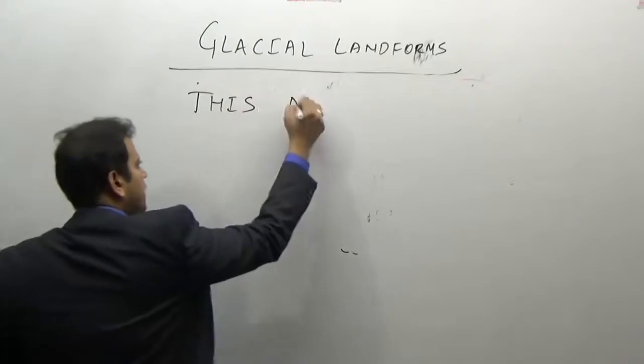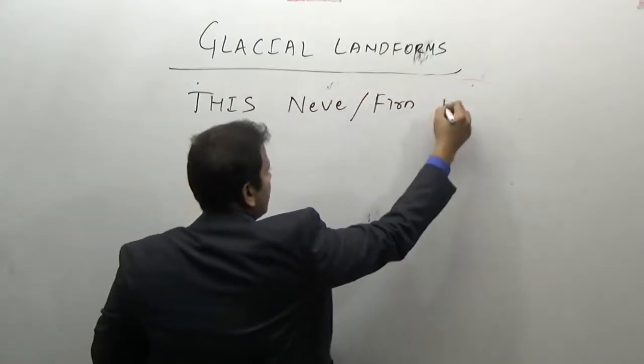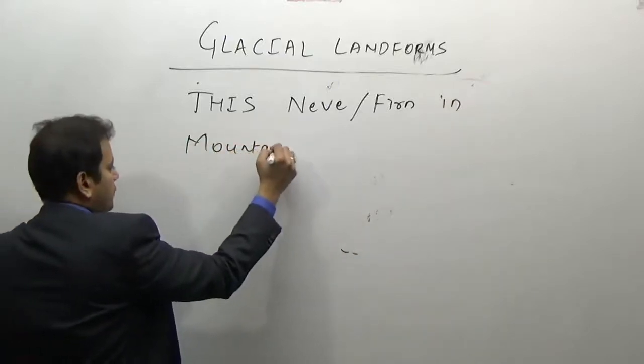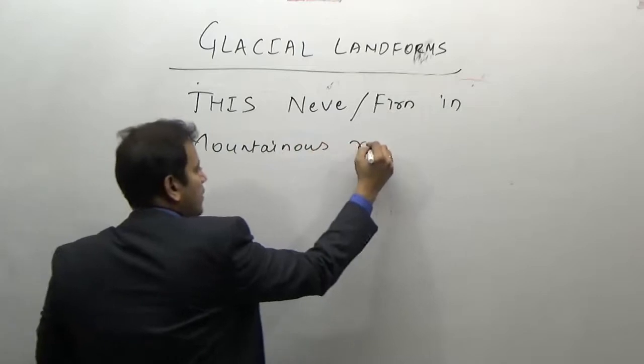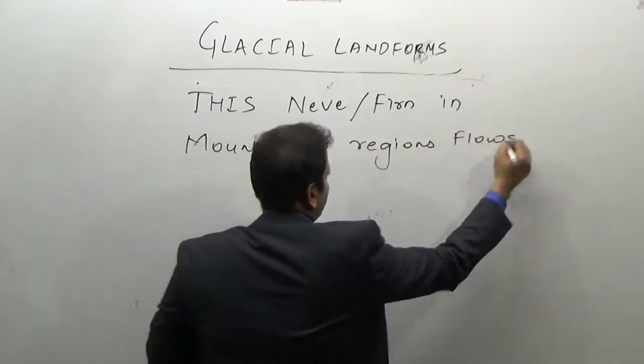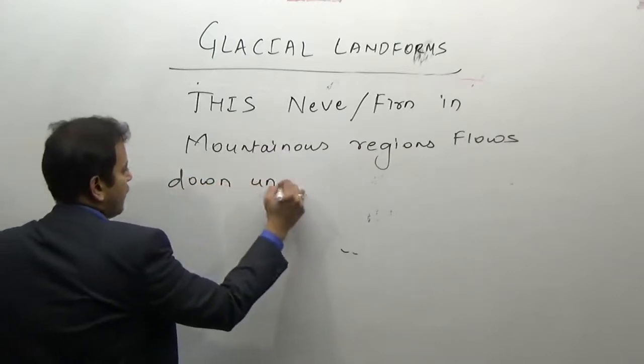This neve or firn in mountainous regions flows down under the influence of gravity.